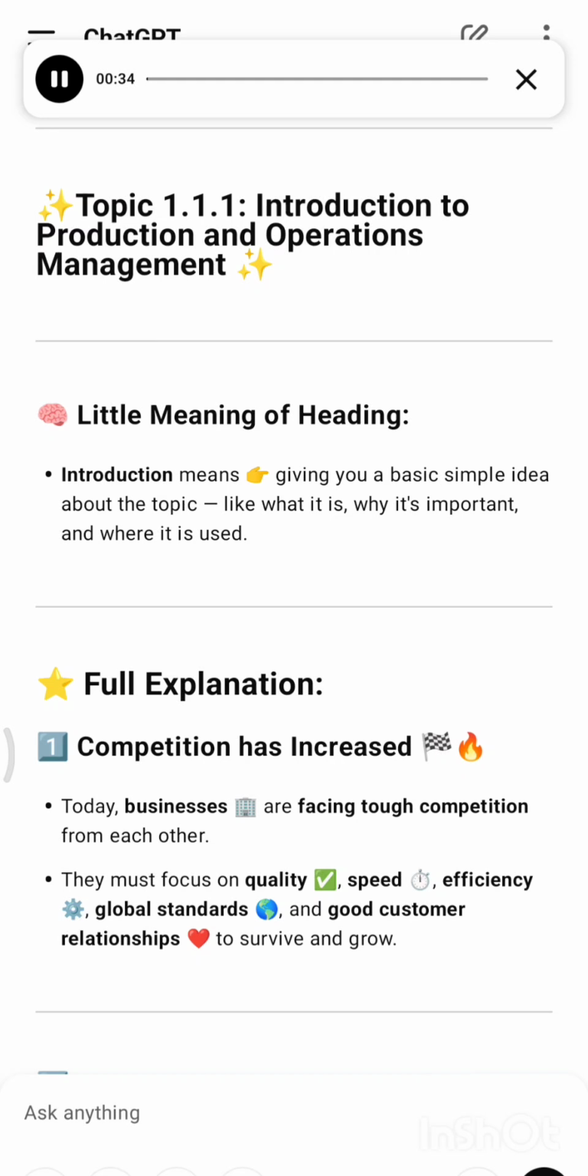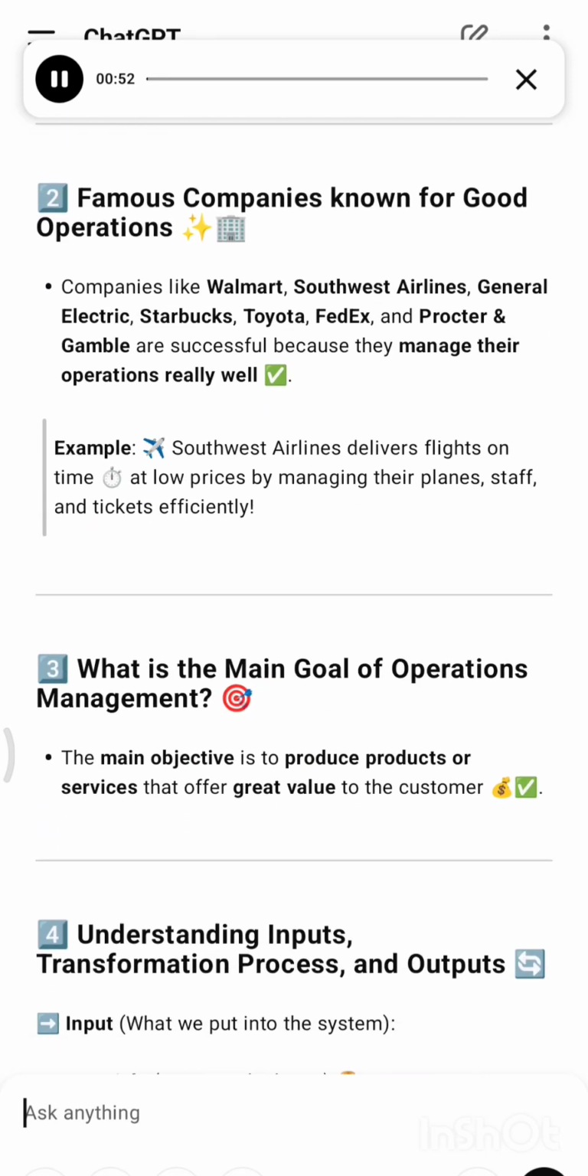Full explanation. 1. Competition has increased. Today, businesses are facing tough competition from each other. They must focus on quality, speed, efficiency, global standards, and good customer relationships to survive and grow.